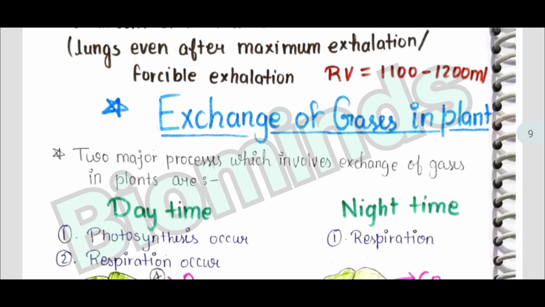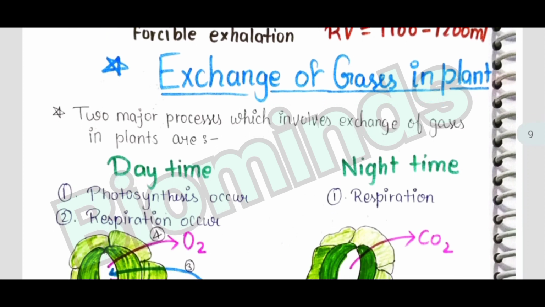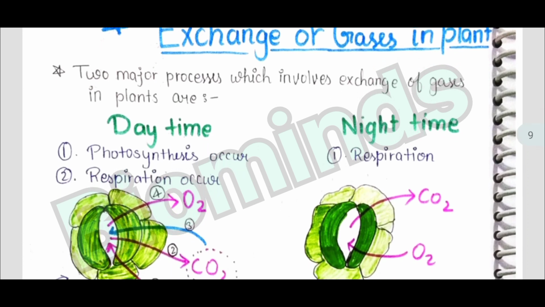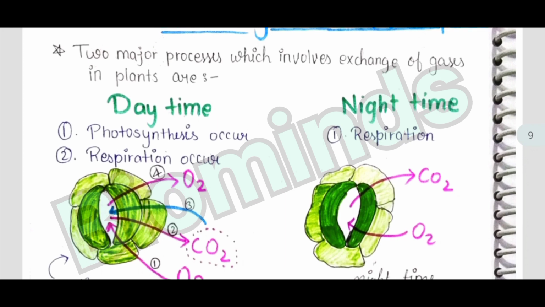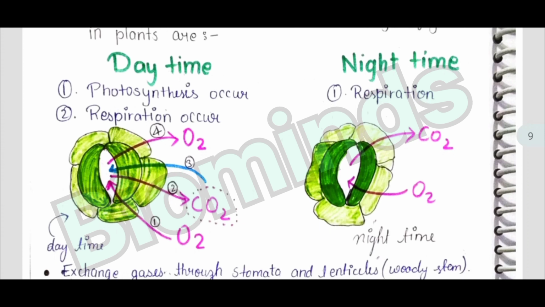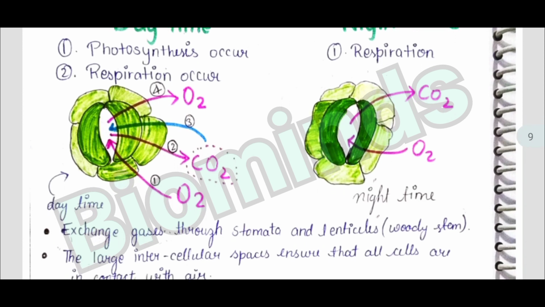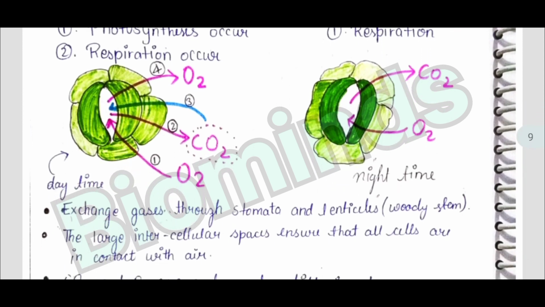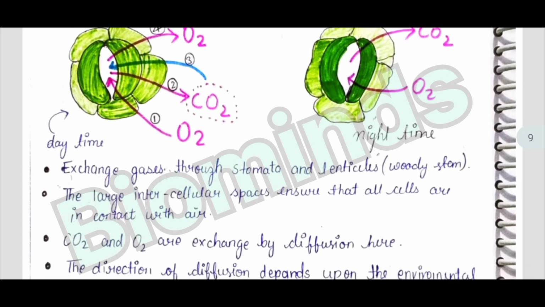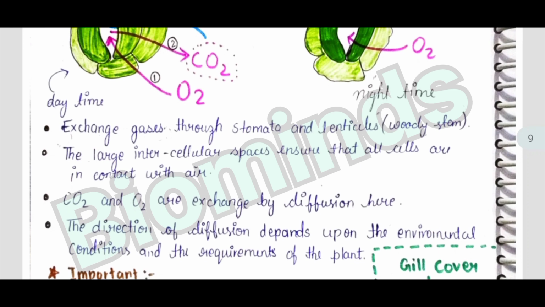Then exchange of gases in plants. Two major processes which involve the exchange of gases in plants are photosynthesis and respiration. In daytime both photosynthesis and respiration occur, and in the night time only respiration occurs. The exchange of gases is through the stomata and the lenticels, that is the woody stem. The large intercellular spaces ensure that all cells are in contact with the air, and carbon dioxide and oxygen are exchanged by diffusion here. The direction of diffusion depends upon the environmental conditions and the requirements of the plant.